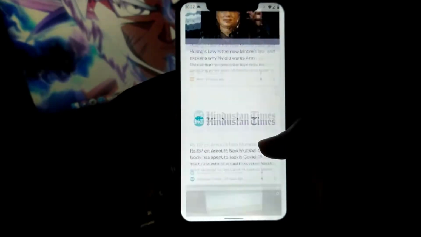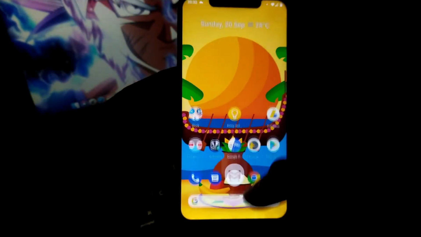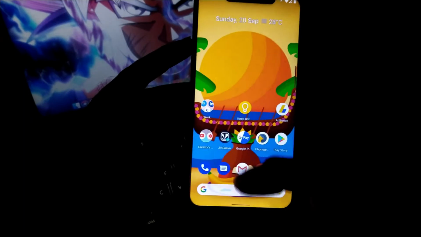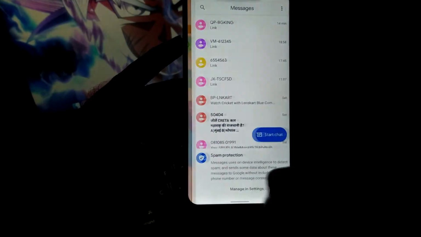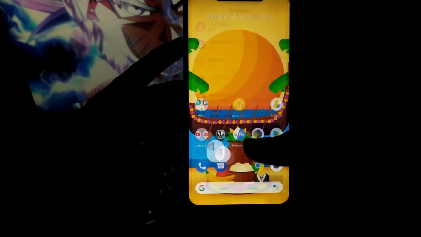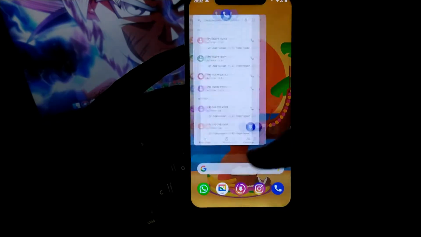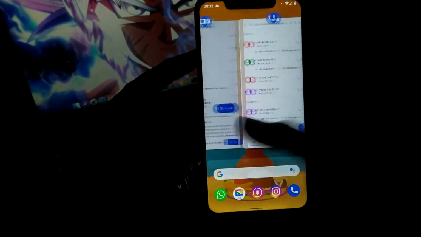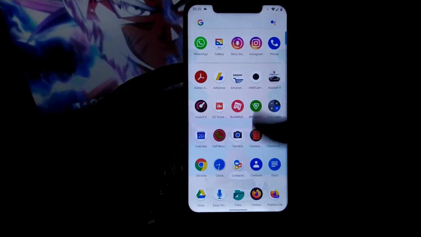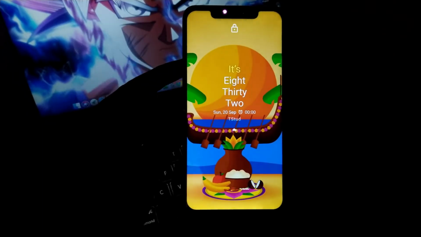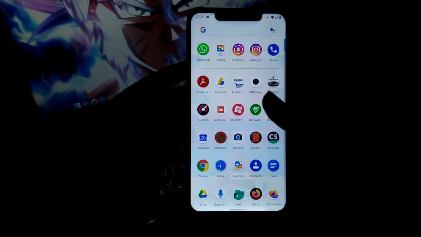Talking further about the stability, performance and lag-free performance in this ROM, the ROM is pretty smooth and stable. The ROM got very new improvements in terms of stability, and also no lags were found in this ROM. No doubt the previous build was also very smooth and stable, but yes, they have improved a lot this time. With all new features and customizations, they also worked very much on the stability, lag-free performance and very smooth functioning which users like to have. All the locking and unlocking animations and everything work super fine in this ROM.